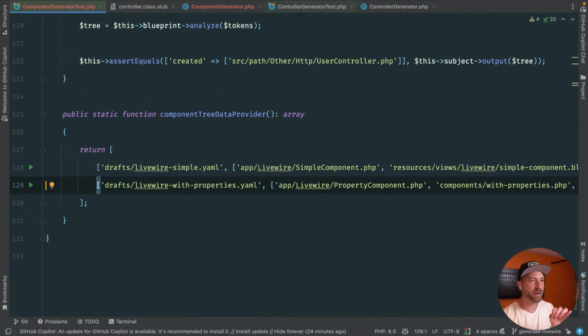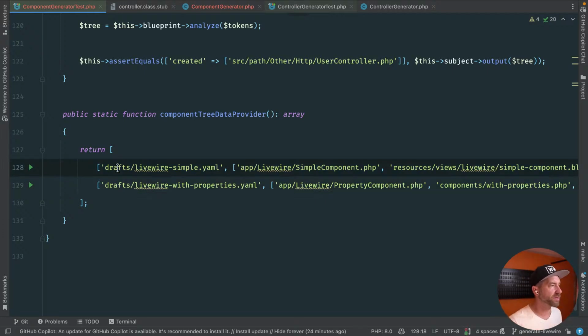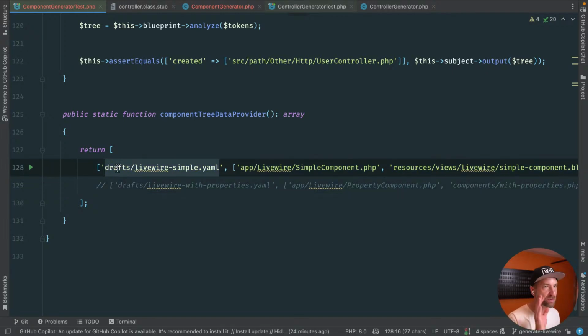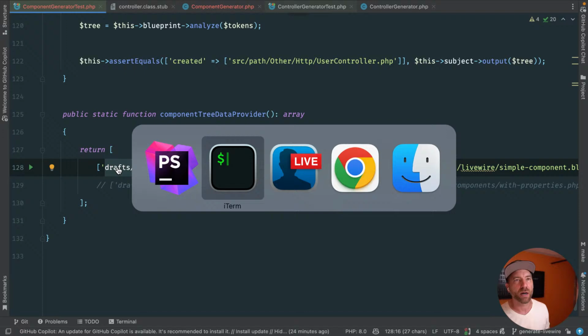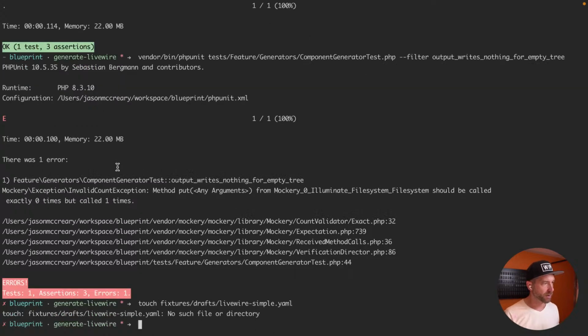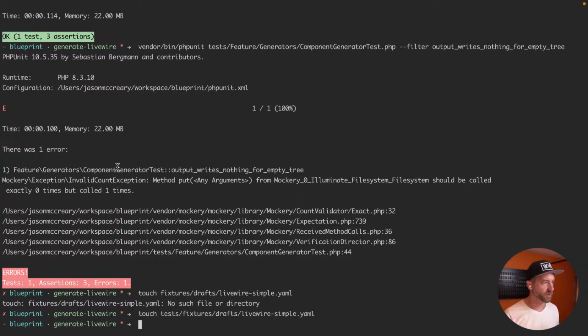Okay, we need to make these two things. So first of all, let's just start with this. We'll focus on that one in a second. Let's start with this. This is the most basic, exactly what we did with the artisan make command. So let's touch that file underneath fixtures. Nope. Oh, sorry, test fixtures. Tests fixtures. All right, cool.